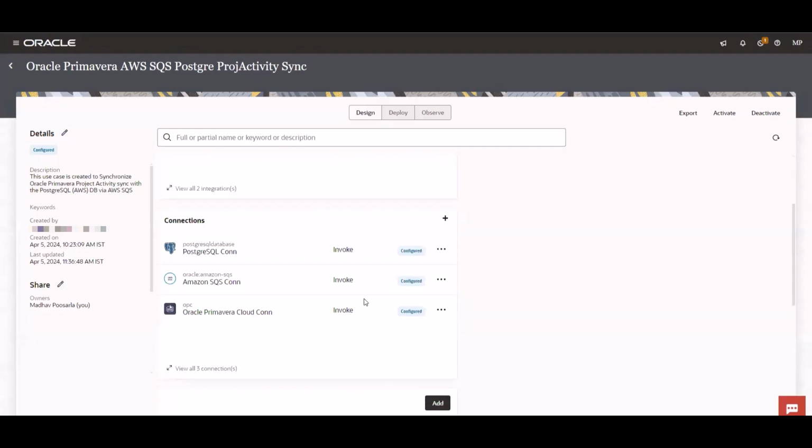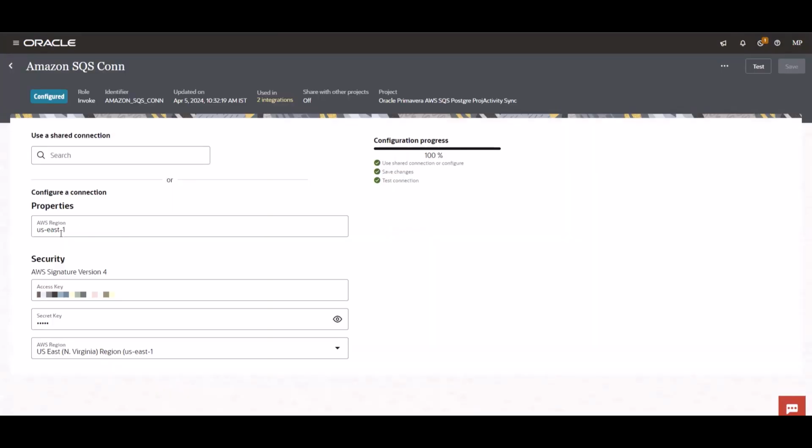Let's also quickly review the SQS adapter connection. You have to provide the AWS region. We support the AWS Signature Version 4 security policy.